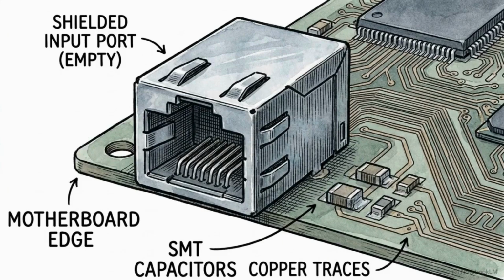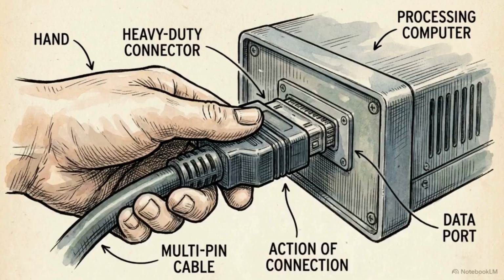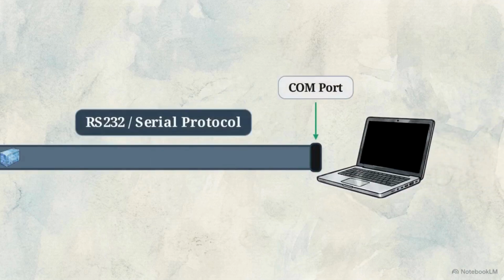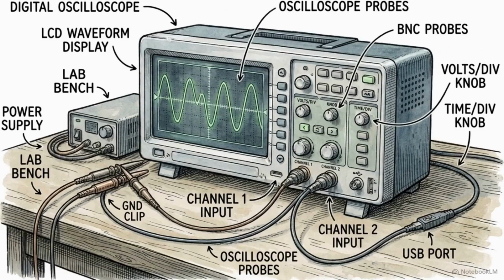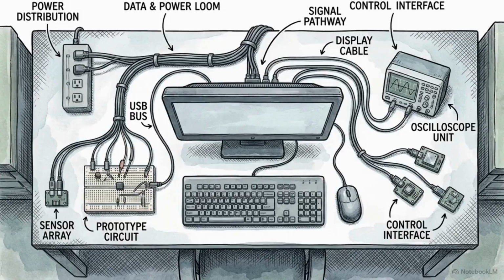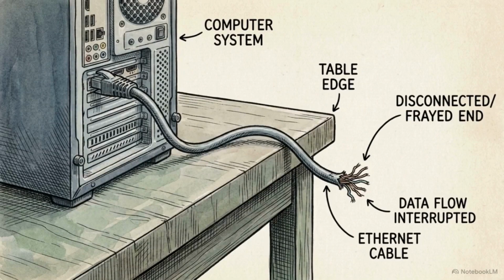Once the data clears the microcontroller, it hits a physical boundary. It has to exit the local microhardware and enter the processing computer. We bridge this gap using the serial communication protocol RS-232. This transmits continuous streams of binary data directly through the computer's COM ports. For higher data volumes, the standard shifts to USB communication. USB provides the high-speed, plug-and-play bandwidth required by complex commercial devices like digital oscilloscopes. These internal protocols guarantee high-fidelity physical connections. However, because they rely on direct electrical wiring, they mathematically cannot scale beyond a few meters.